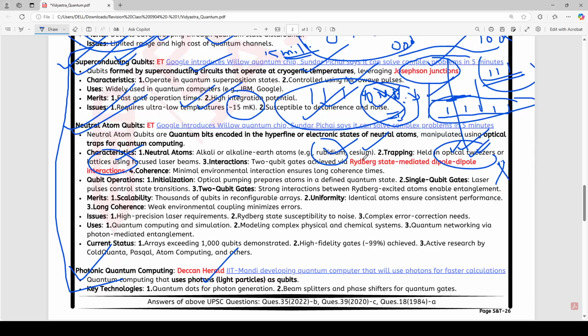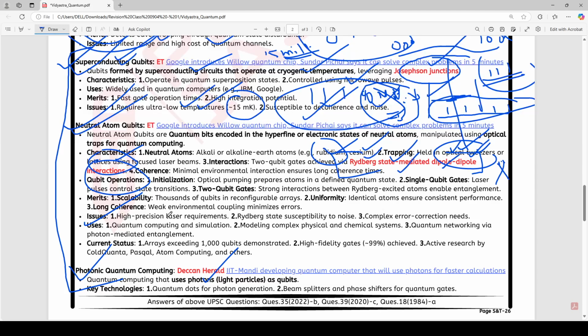This is a very important term: Rydberg state mediated dipole interaction. These are complex things, but for UPSC it doesn't matter. If it was in The Hindu or Indian Express, UPSC will just put it. It is not necessary for you to understand. Plus, it is very difficult for me to make you understand also. So these things you can just learn.